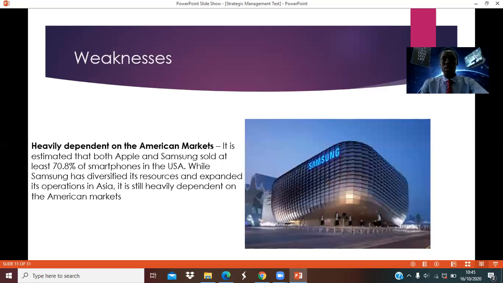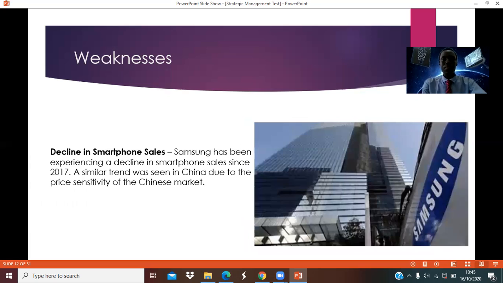Let's have a look at the weaknesses. We see one of the major weaknesses of Samsung is that the company is heavily dependent on the American market. So it's estimated that both Apple and Samsung sold at least 70% of smartphones in the USA. So this is the biggest percentage concentrated in that part of the world, considering the fact that we have a lot of countries in the world.